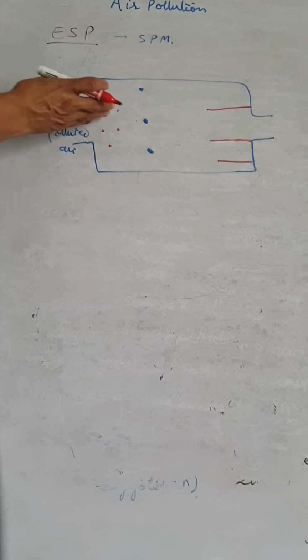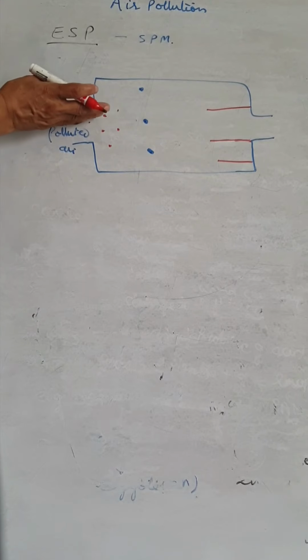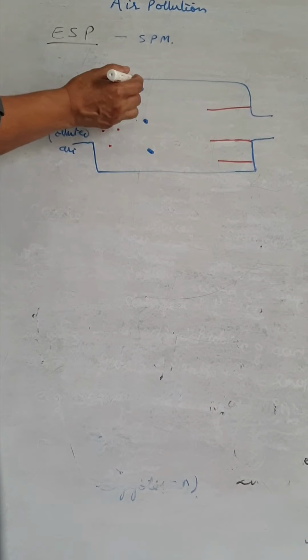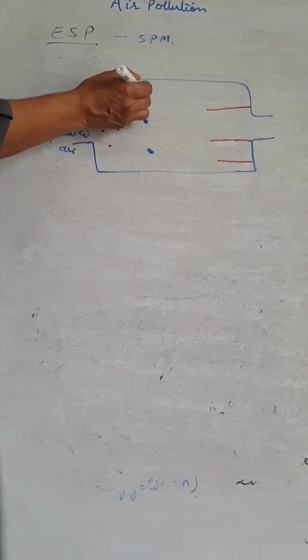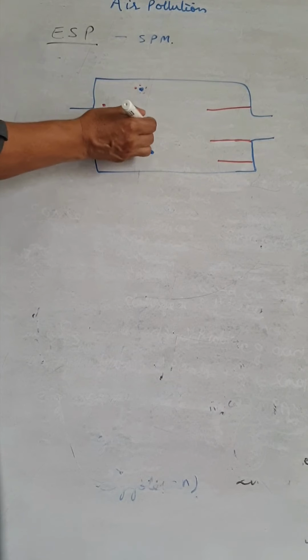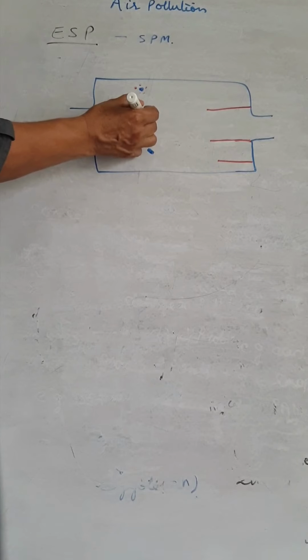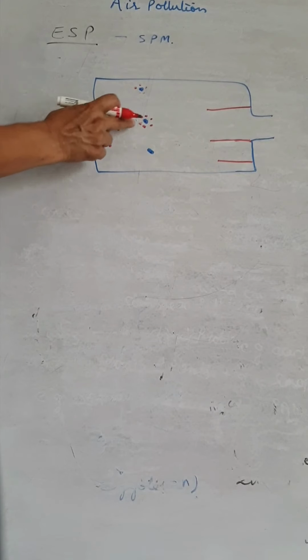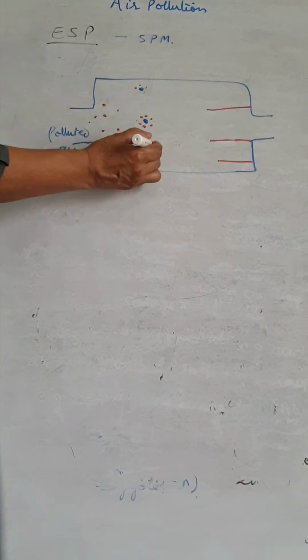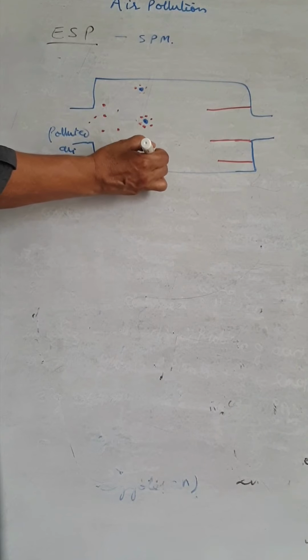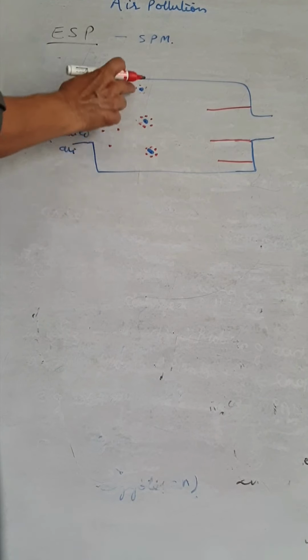When the polluted air passes through them, the SPM particles also become negatively charged and are collected over these plates or wires.